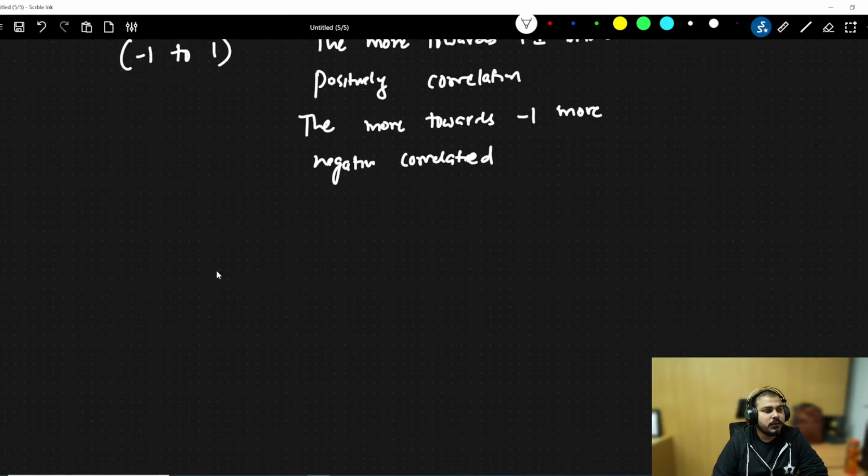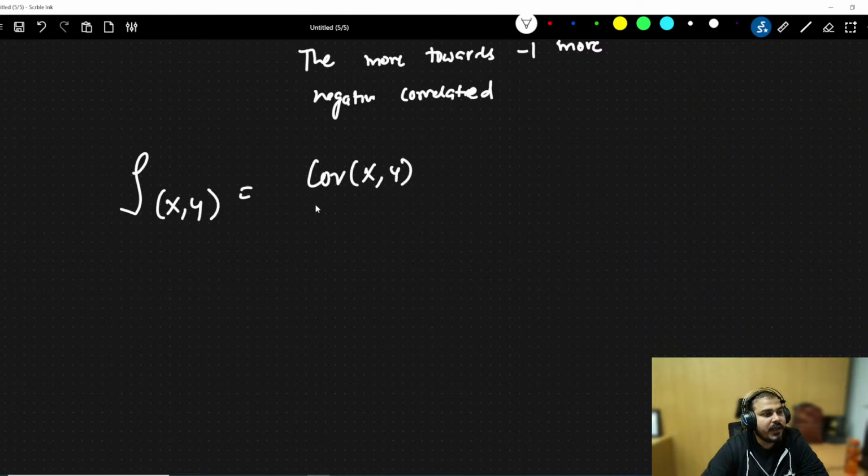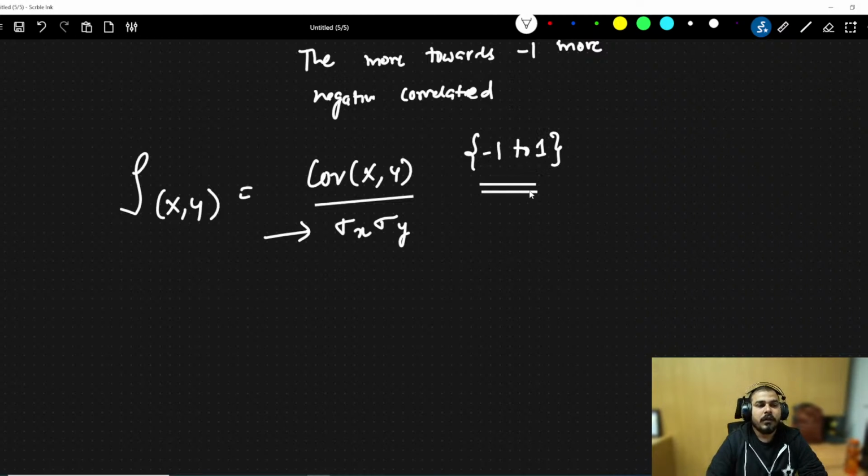Now for the Pearson correlation, you can basically use something like this: x comma y. It is very simple: covariance of x comma y divided by standard deviation of x and standard deviation of y. Because of this division, all your values will be between minus 1 to plus 1. Here you will see that it is always between minus 1 to plus 1. Now let me show you some examples in Wikipedia.